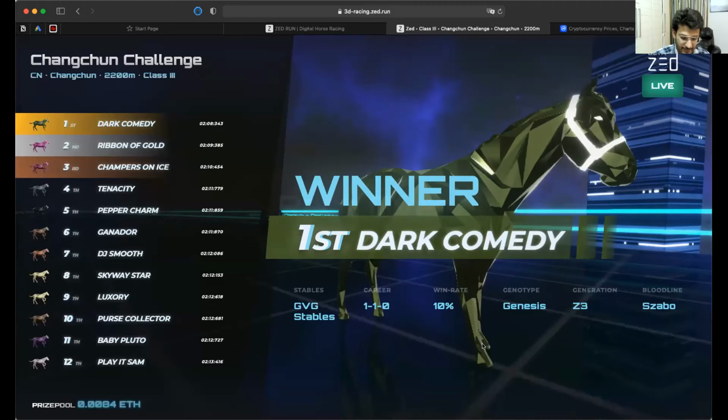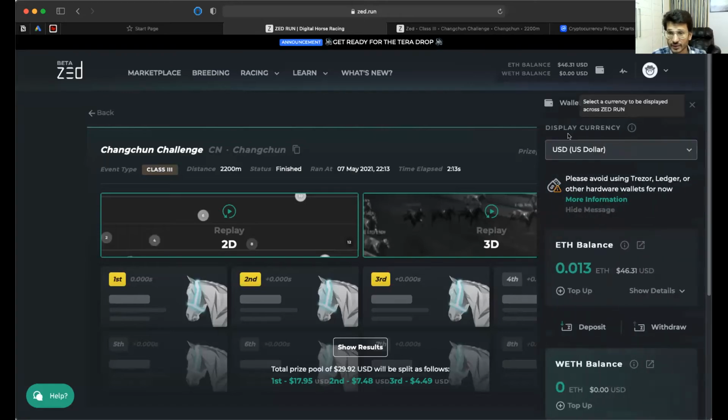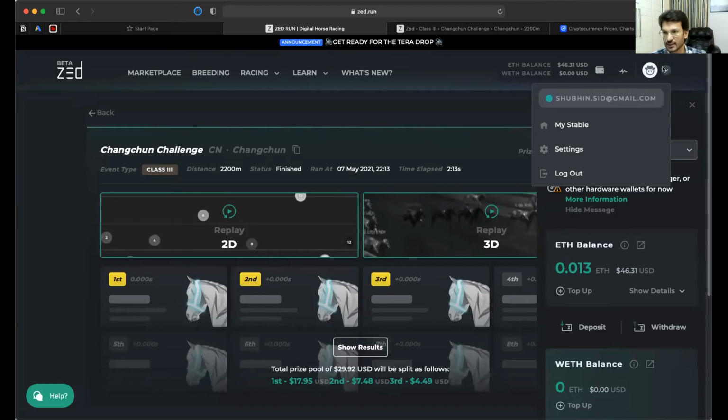This is just to give you some spice and show how the world is moving. Right now I have around $46 of ETH, Ether, in here. I hope this is not intimidating. I want to hear from everyone. If it's not interesting, we can just get out of it and move on to something else. I can transfer it somewhere else. Others, please reply. If you are liking it, then only we'll move on further.